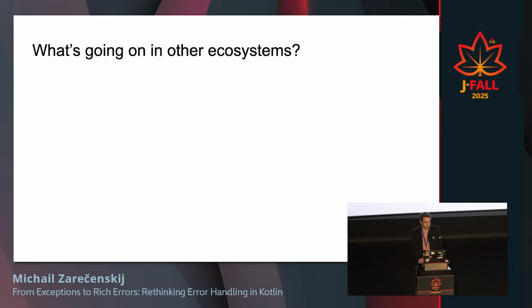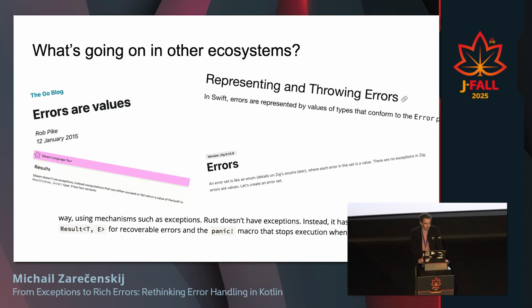And let's check what's going on in other ecosystems. If we check Go, which is also very popular for server-side development, then they say that errors are values. If you check Swift, then they also have errors as values, representative types that conform to the Error protocol.